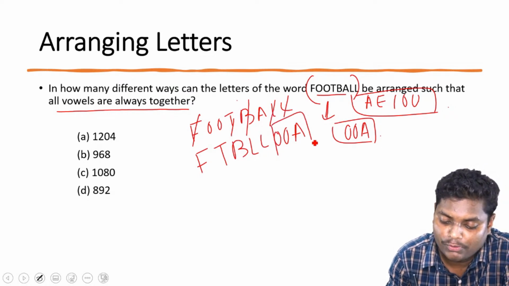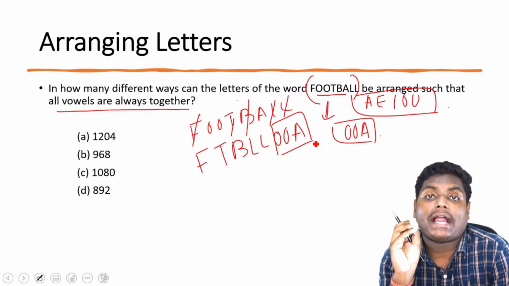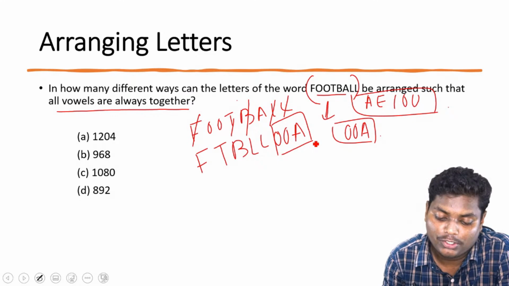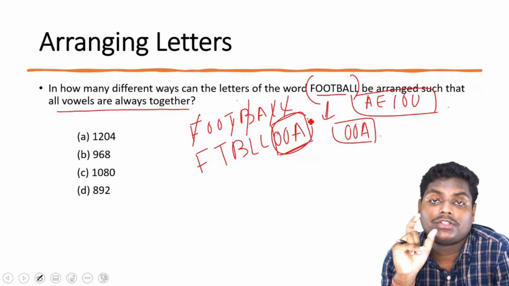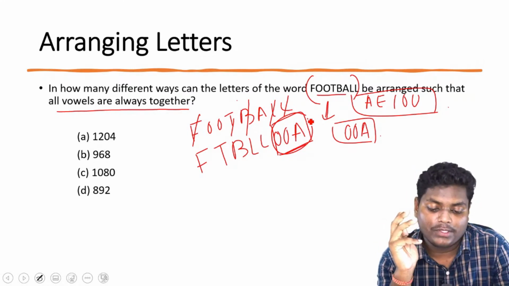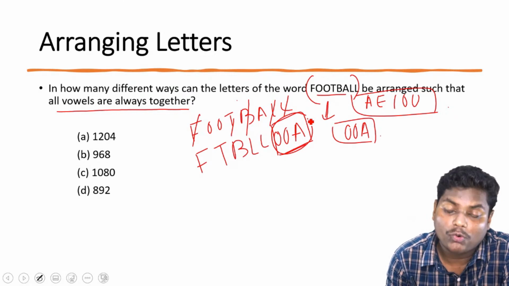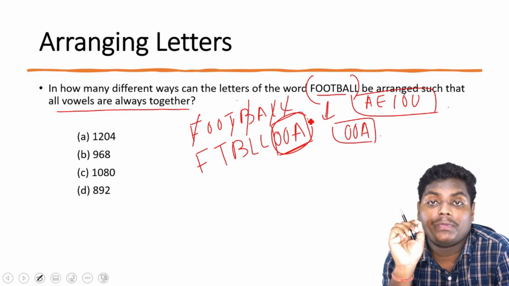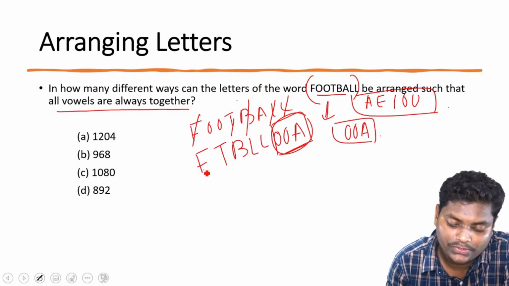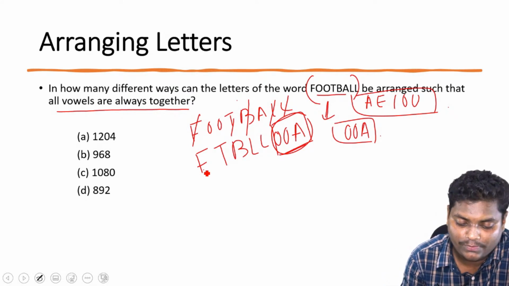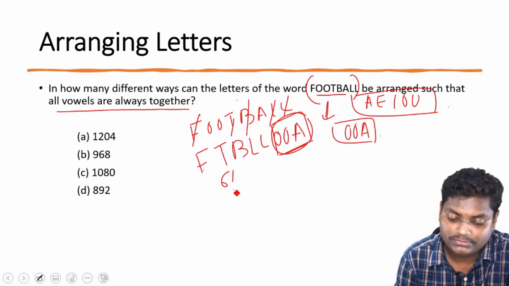So the next thing that we want to do when you are calculating such a concept, try to put a packet around this OOA. So basically consider these 3 letters to be 1 letter, and arrange them. So we were having F, T, B, L, L, and this OOA, which you consider to be a single letter. So how many different items will we be having? 1, 2, 3, 4, 5, 6. So we are having 6 different things here.